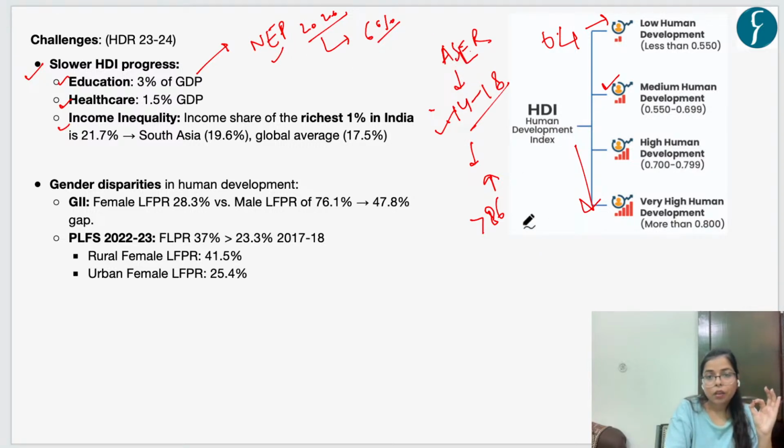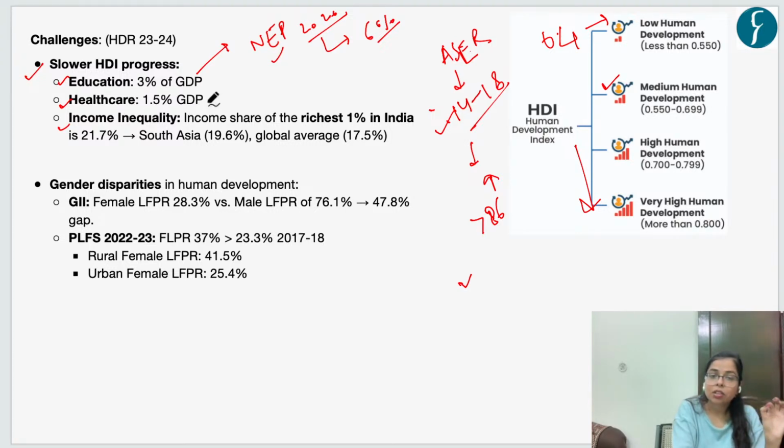Also, there are certain reports which indicate that our graduates in our country, there is a problem of skilling. Okay, they are poorly skilled, so they are not eligible to be admitted by industries, right? So these are certain issues which show the grim condition of education in India. Okay. Now other issues related to healthcare.